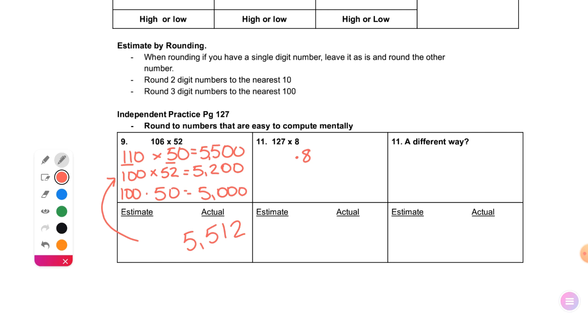Looking at 127, Addie, what do you think you could round it to? 120. Okay, 120. What fact, Addie, would you need to know to be able to do that mentally? What mental math fact would you need to know?